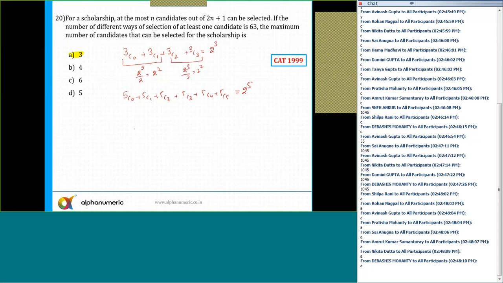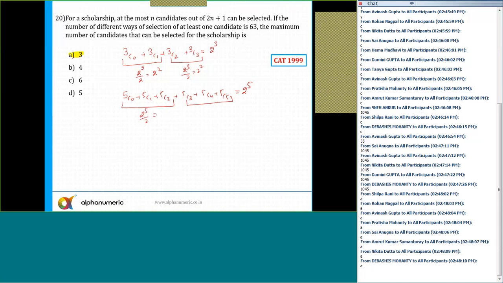And this is always equal to 2 raised to power 5. And the number of terms is even if 2n plus 1 is odd. In this case, the sum of the first 3 terms is always equal to the sum of the last 3 terms. So there are 6 terms. So the sum of the first 3 terms is going to be 2 raised to power 5 by 2.